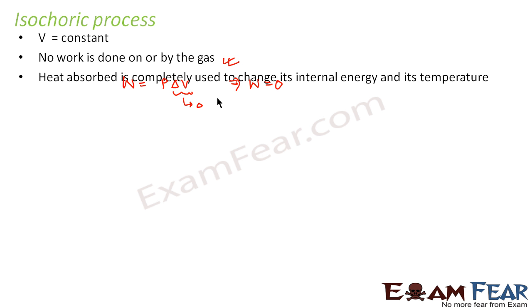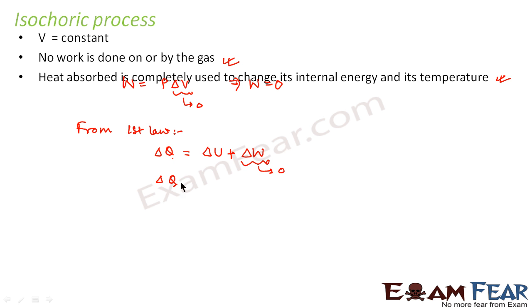Heat absorbed is completely used to change its internal energy and its temperature. How do we know that? From the first law of thermodynamics, delta Q is equal to delta U plus delta W. Now in an isochoric process, delta W is 0.